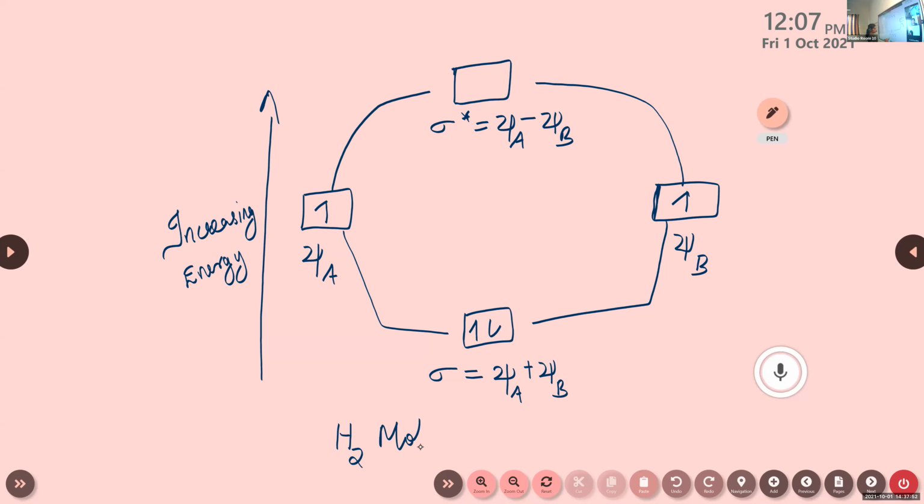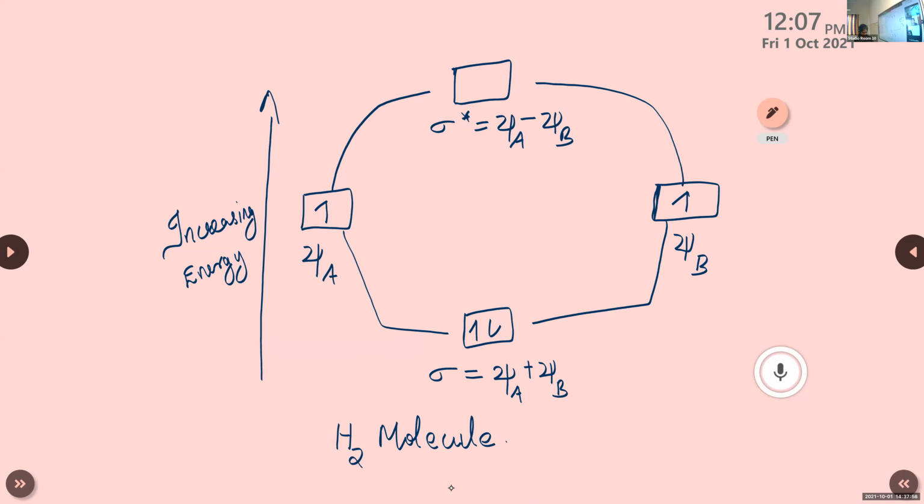In the hydrogen molecule, two atoms combine together, right? Two hydrogen atoms combine together. So this one is the formation of bonding and anti-bonding molecular orbitals. Clear, children?